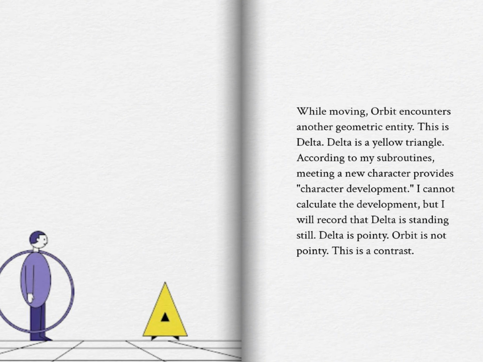Page 3. While moving, Orbit encounters another geometric entity. This is Delta. Delta is a yellow triangle. According to my subroutines, meeting a new character provides character development. I cannot calculate the development, but I will record that Delta is standing still. Delta is pointy. Orbit is not pointy. This is a contrast.